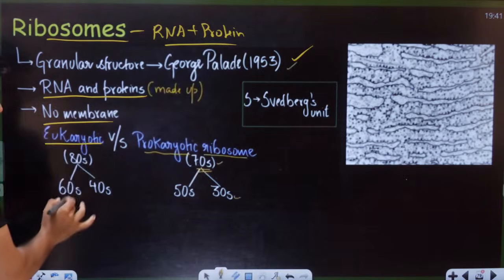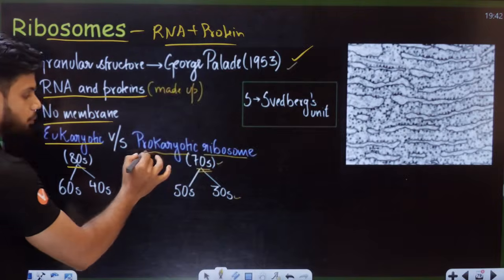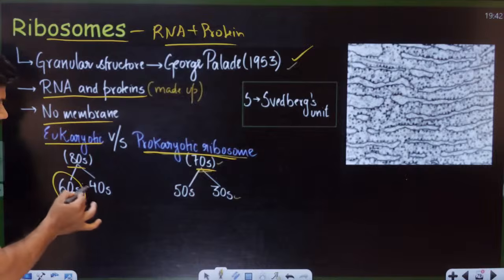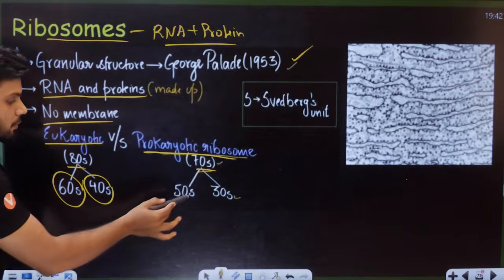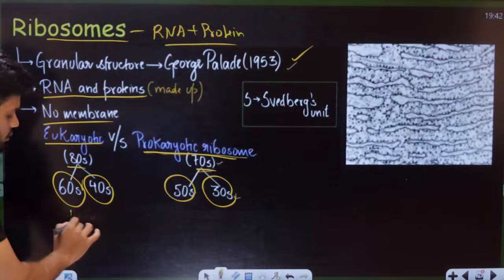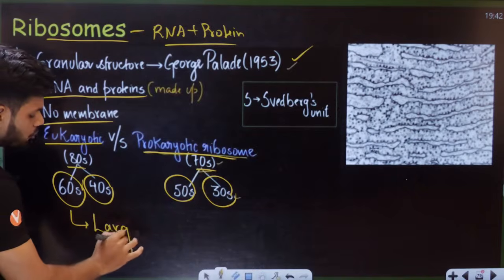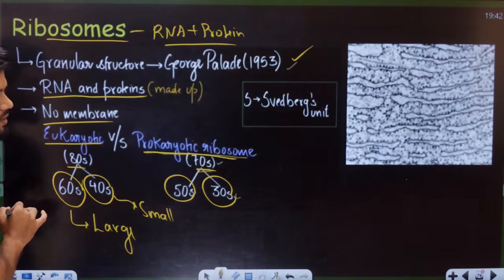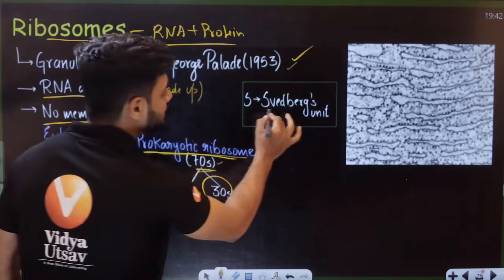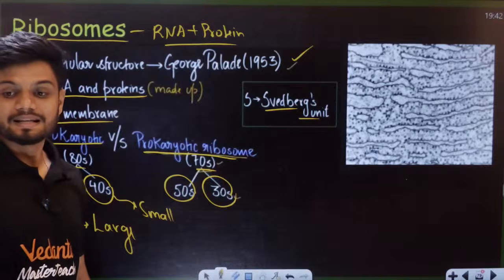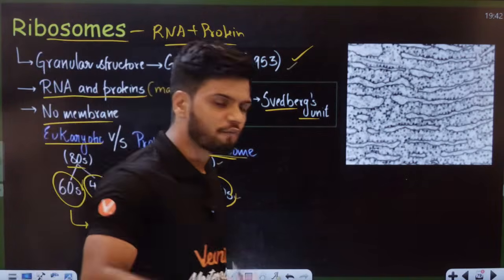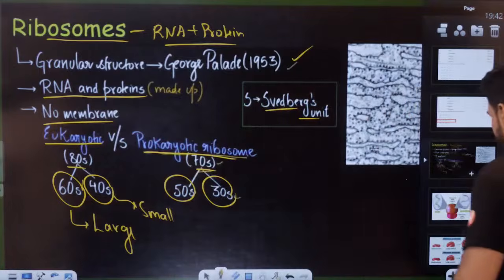In eukaryotes, they are 80S. In prokaryotes, they are 70S. 80S is made up of 60 plus 40, while prokaryote is made up of 50 plus 30. This is called as your large subunit. This is called as small subunit. Here the S is called as Svedberg unit, also called as sedimentation coefficient.